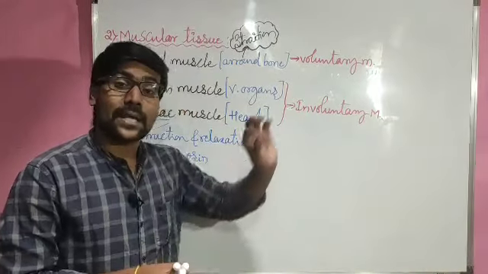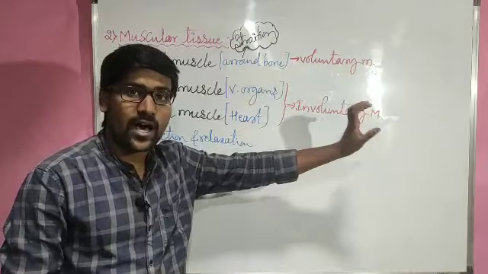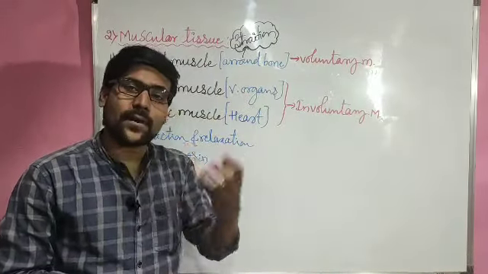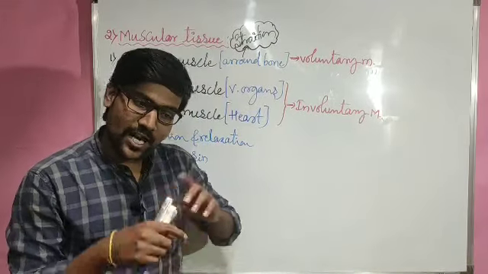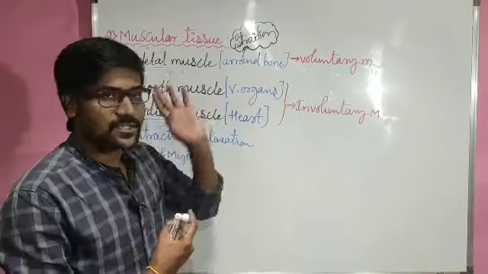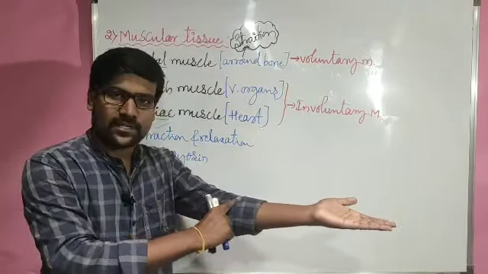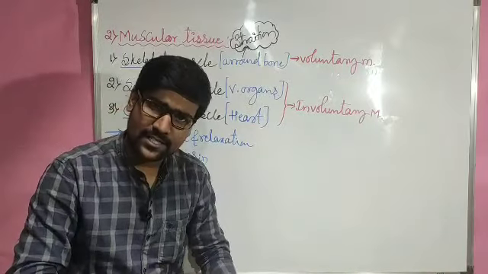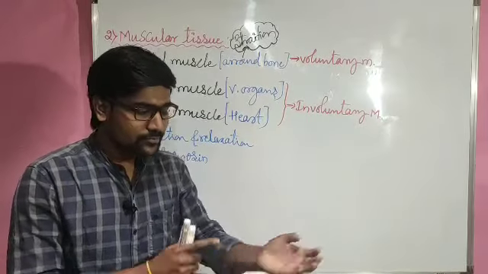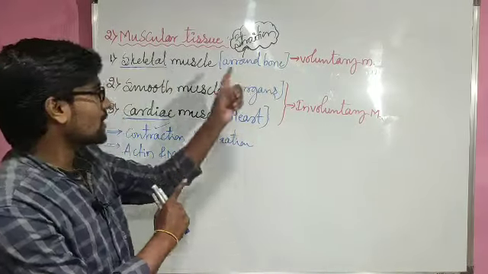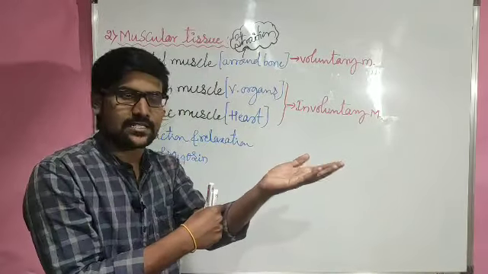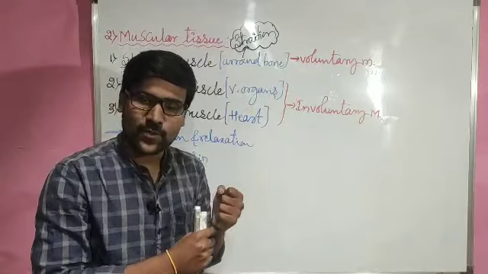Voluntary muscles are the muscles which operate depending on our will. That means on the basis of our will, these muscles are working. For example, the muscles present in my hand and in my limbs, that means legs, are the skeletal muscles, right? Because inside we have bone, the muscle surrounding it is skeletal muscle, and skeletal muscle is voluntary.